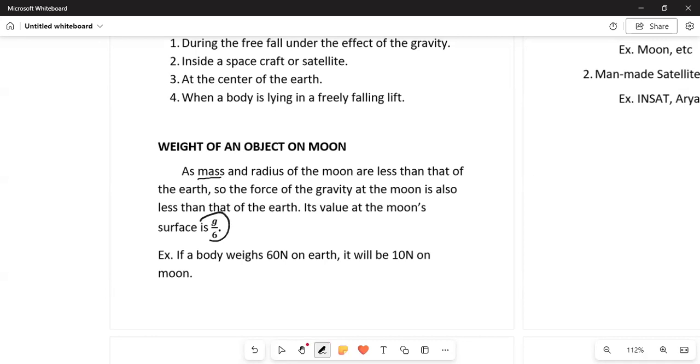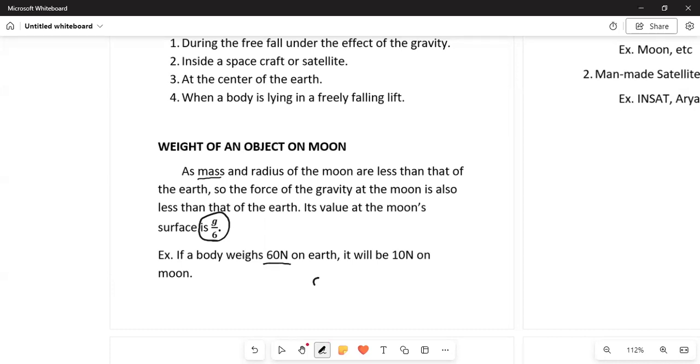g upon 6. What is g? g is the value of gravity on the surface of earth. So it is 1 by 6 times the value of g on the surface of earth. See, there is an example. If a body weighs 60 newtons on the surface of earth, it will weigh 10 newtons on the moon, meaning 1 by 6 of the weight of the object on the earth.